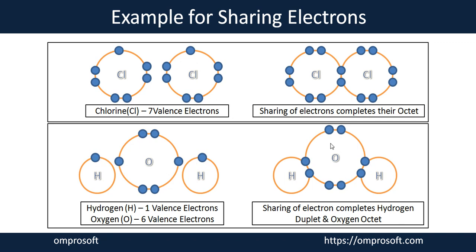After the combining, you can see here the oxygen orbital is completely fulfilled with 8 electrons. And hydrogen, which needs only one electron to fulfill the orbital, also gets one electron, which fulfills the orbital of hydrogen. So by the sharing of electrons also, the elements fulfill their orbitals with electrons.